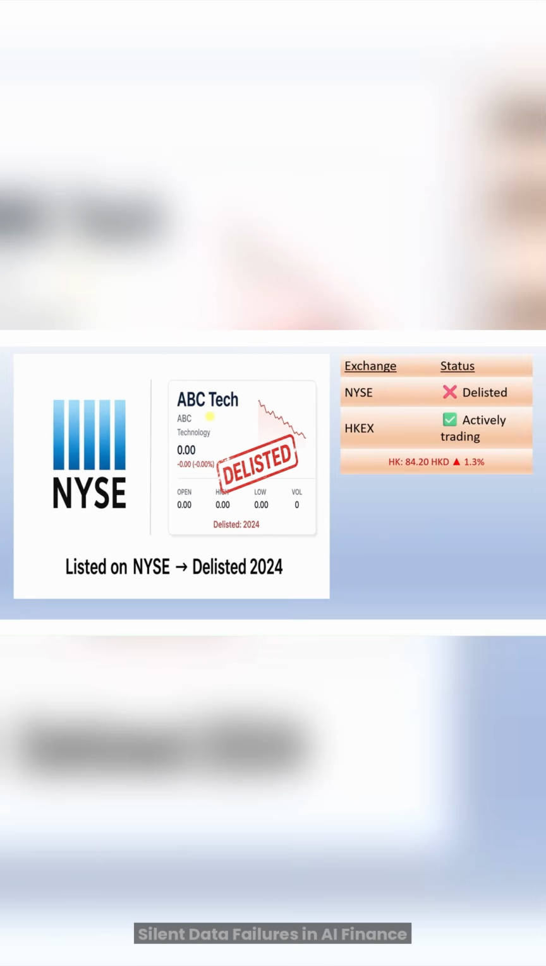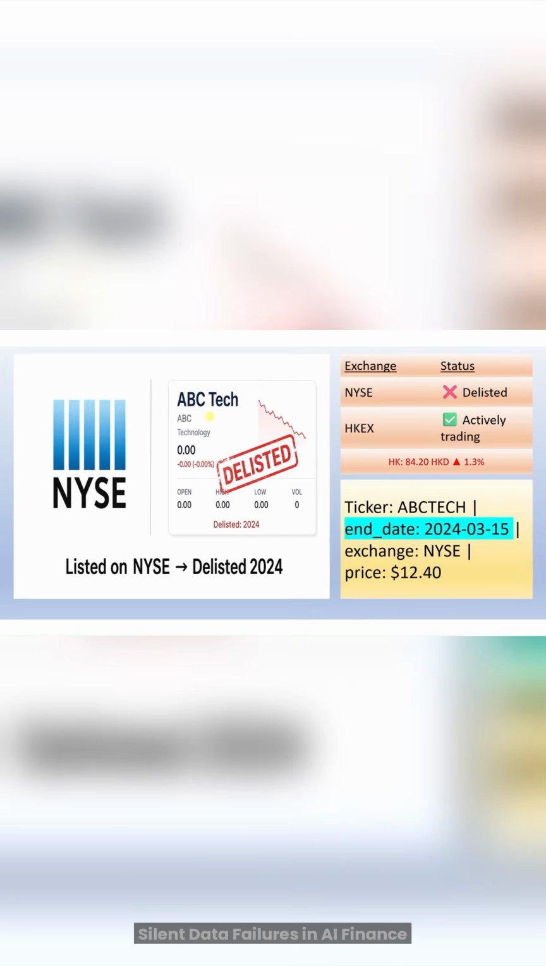So now the company has been delisted from the New York Stock Exchange but is actively trading on its primary exchange, the Hong Kong Stock Exchange. But since your system or AI tool sees a date in the end date field, it assumes that the stock is not trading at all. However, in reality, the business is doing fine and has active buyers and sellers in the Hong Kong market.